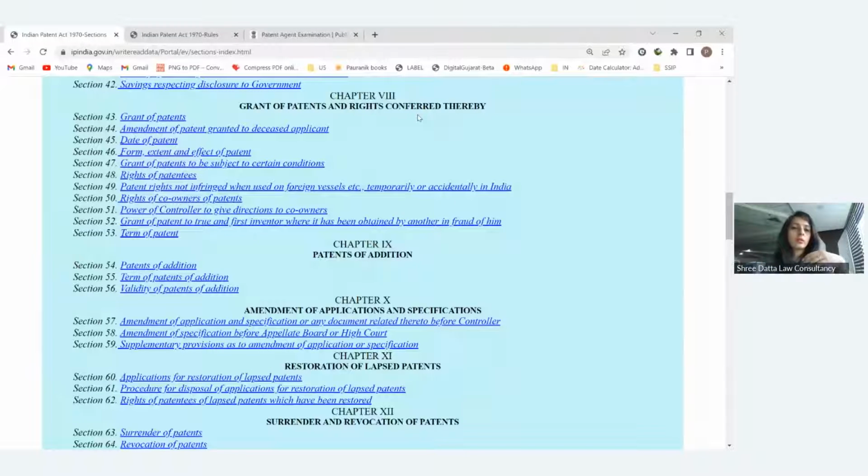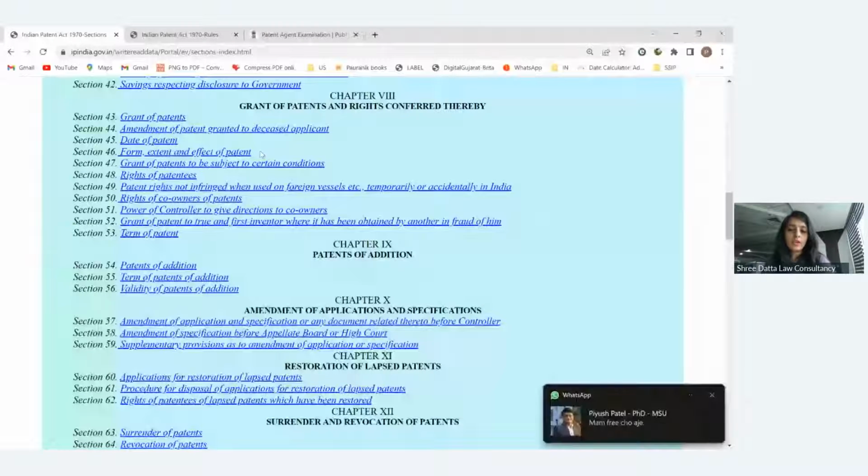So at that time, the basic details about the grants are given. Then if any deceased applicant is there, how can we amend if the patent is granted? Now if the applicant of that particular patent has died, then what happens, that is given, then the date from where the term starts, then the effect of that form and extent, meaning the patent is a territorial right limited to India only. Then in certain conditions a patent will be granted.